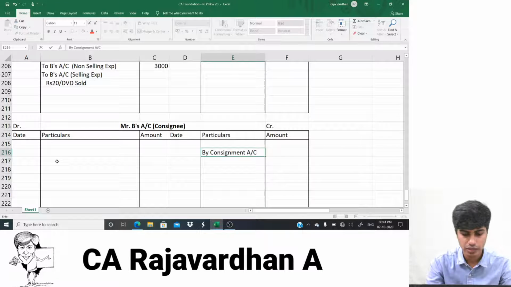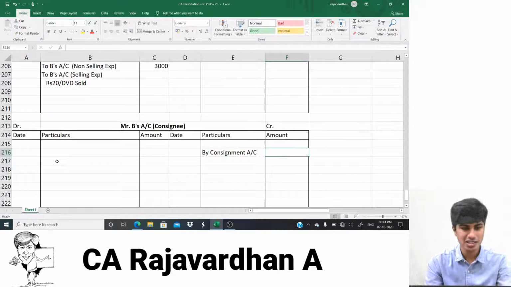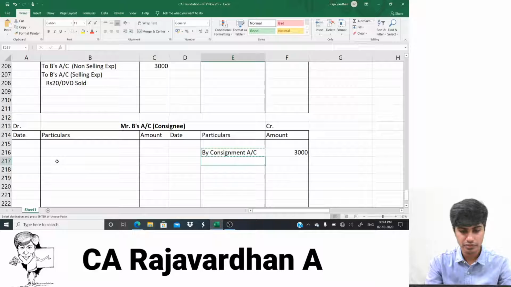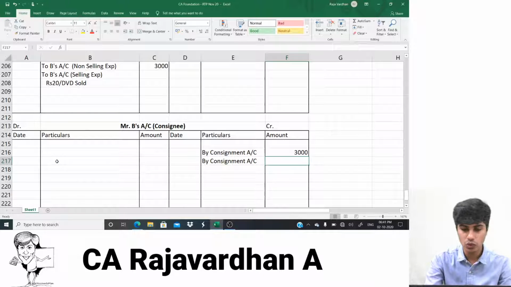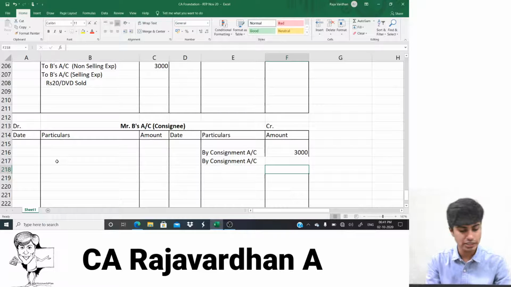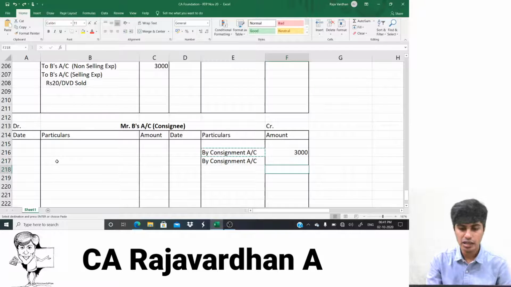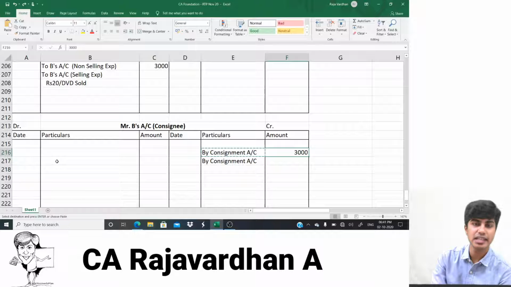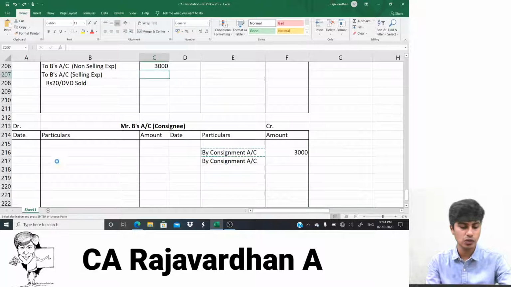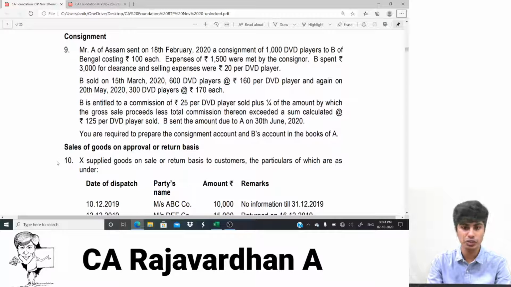Consignment account. Should I write selling expense? I think we've written there. I hope you'll understand that. Okay, 3,000 non-selling expense. That doesn't end there. I would have to write for selling expense also, but I don't know how much that is. Once I identify the amount here, then I'll post it to the credit in the consignee's account also. Come on, let's continue the question now.